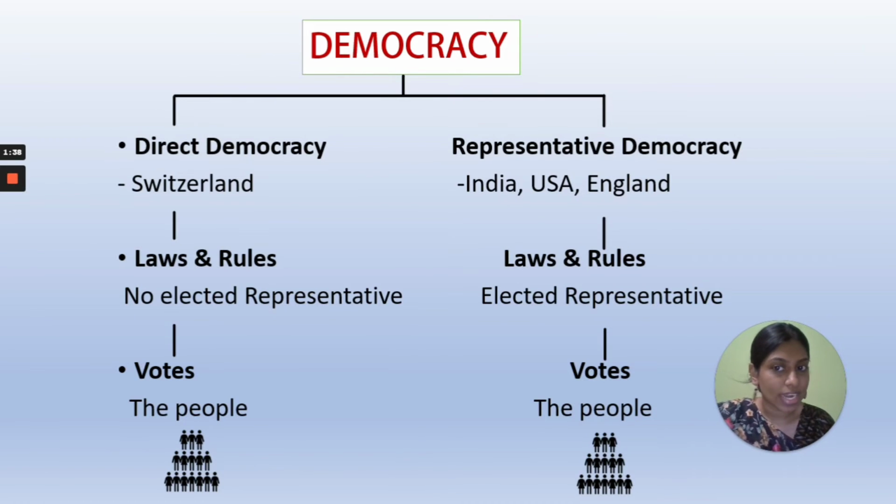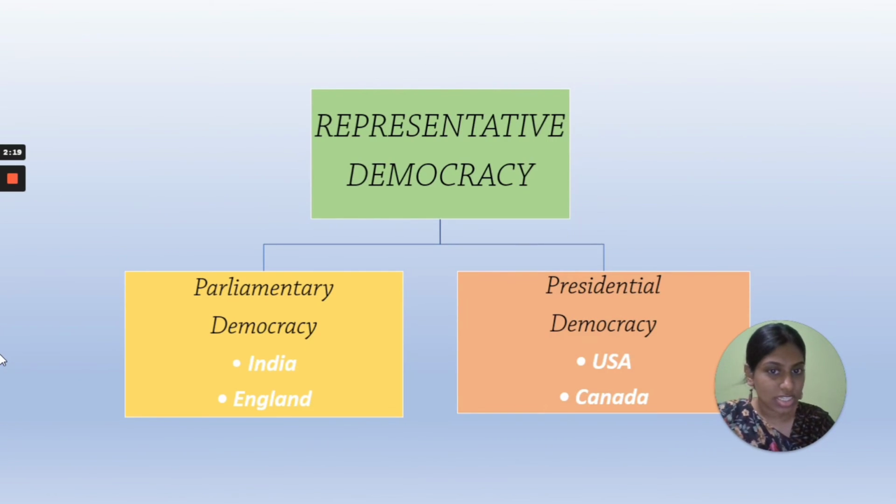The country which has direct democracy is Switzerland, and representative democracy we have in India, USA and England. In direct democracy, the people will only form the rules and regulations. They will not elect a person. But in representative democracy, the people will elect a representative and they will form the laws and rules of the country. Then representative democracy is divided into two types, parliamentary democracy and presidential democracy.